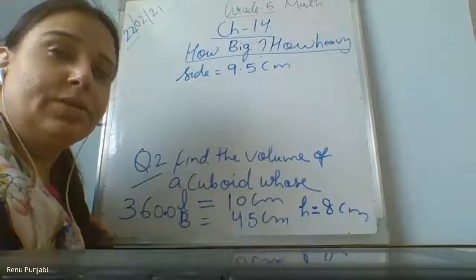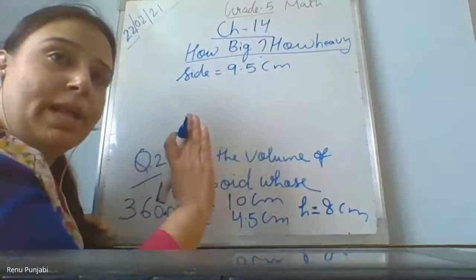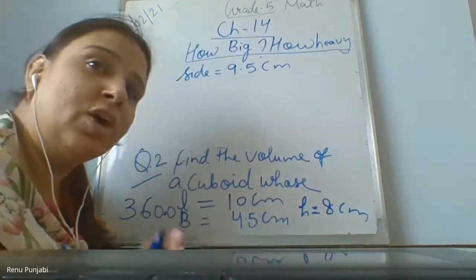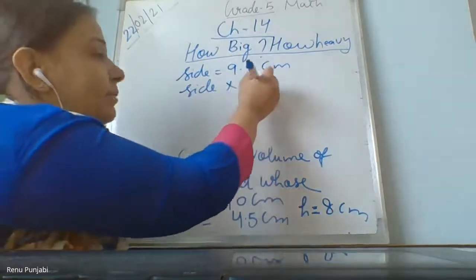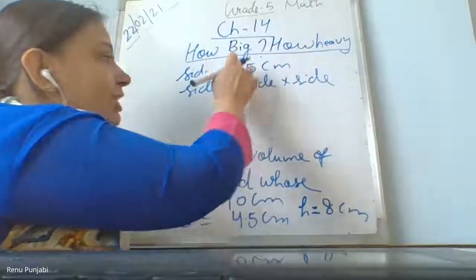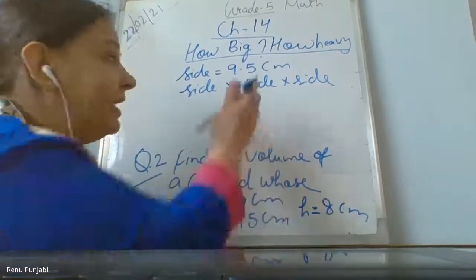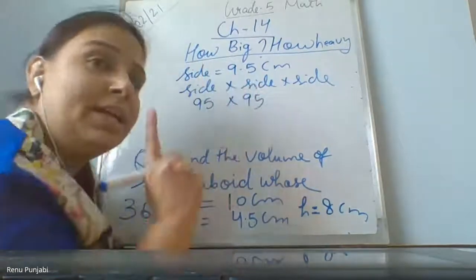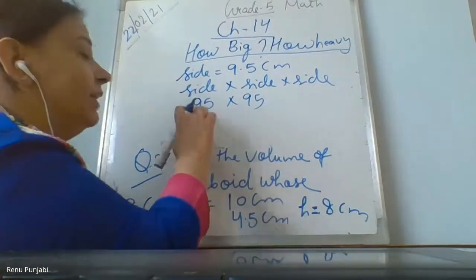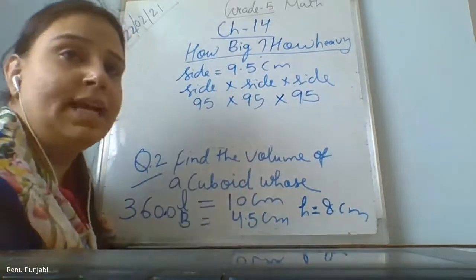Okay, ma'am. Mute yourself, just listen. The side of a cube is given as 9.5 centimeter. We know the formula: when we multiply the side three times, we get the volume. So the formula is side multiplied by side multiplied by side. But now the question comes that it is in decimal. How do we multiply? We forget about the decimal first. We only take these two numbers together. 95 multiplied by 95 multiplied by 95. Find the answer. What is the answer first?